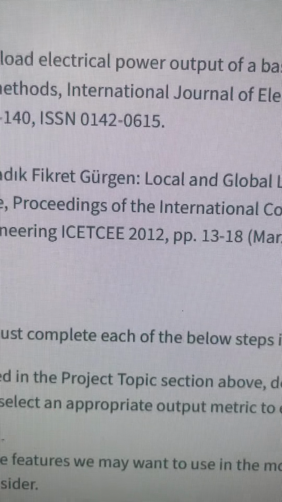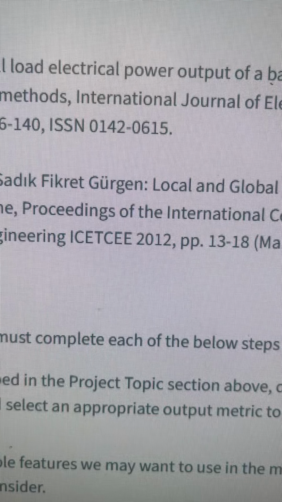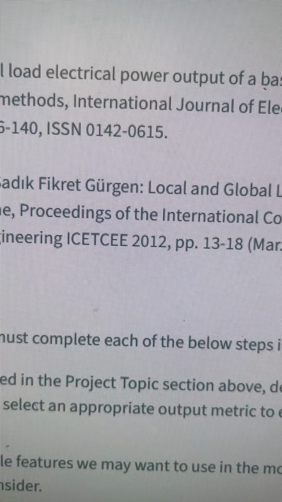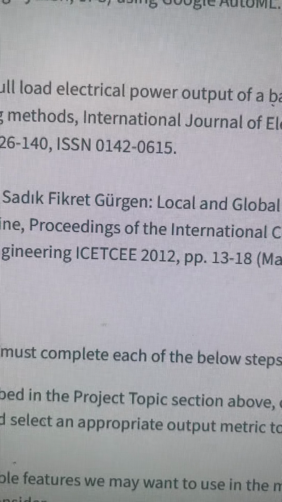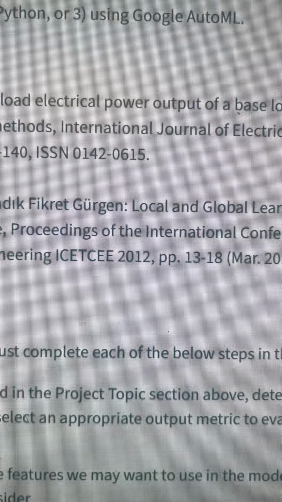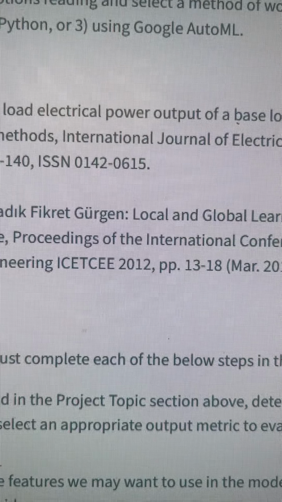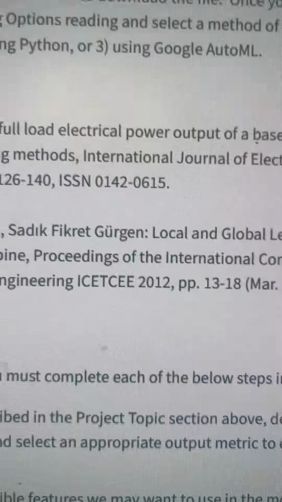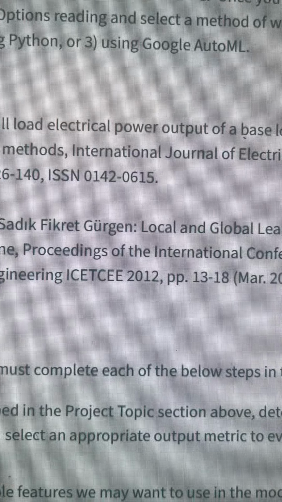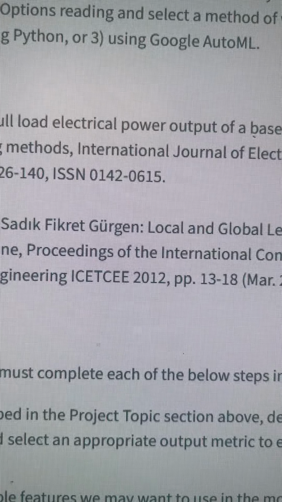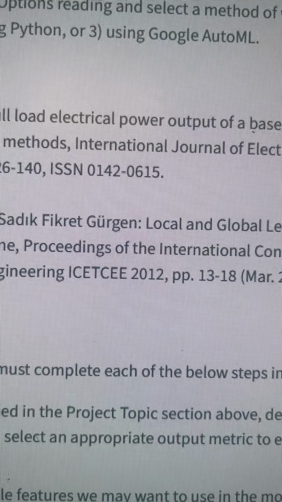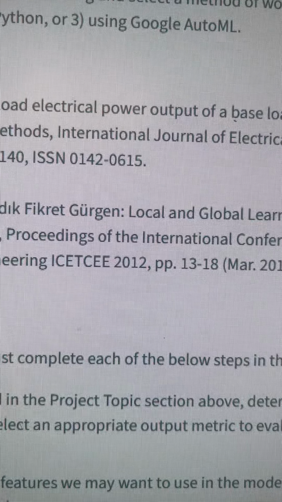I considered all the features like temperature, ambient pressure, relative humidity, and exhaust vacuum, and I figured that the temperature might have the maximum impact and the ambient pressure would be the next. The relative humidity and exhaust vacuum I thought would not have a lot of impact or variance on the output.